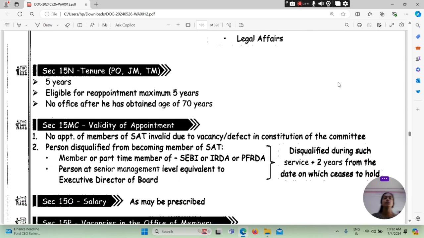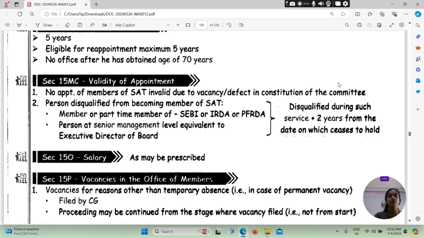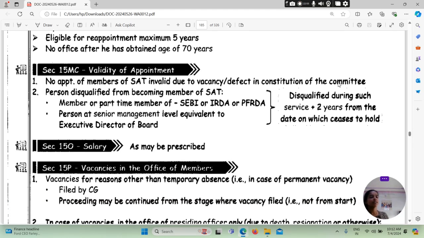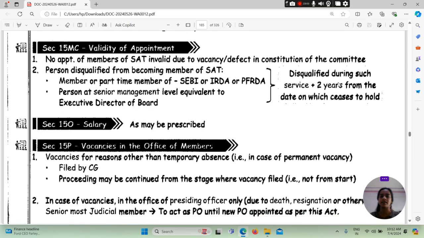Section 15 and tenure PO, JM, TM, 5 years. Eligible hoga for reappointment, maximum 5 years. No office after he has obtained the age of 70 years. Section 15 MC, validity of appointment. No appointment of members of SAT invalid due to vacancy, defect in constitution of the committee.